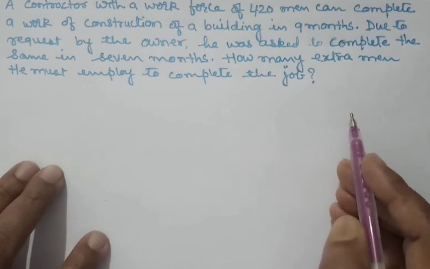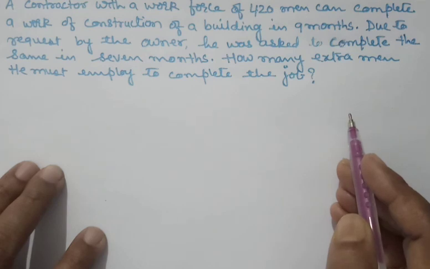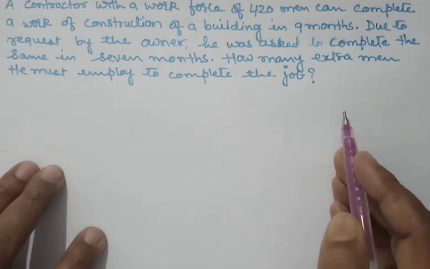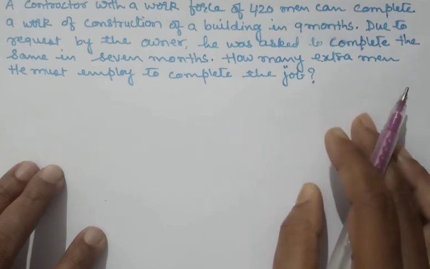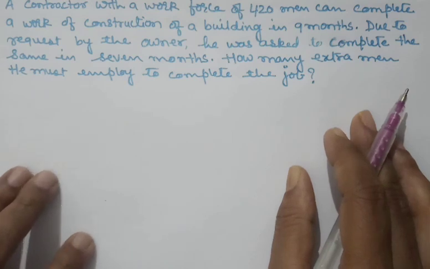Now it is very clear, if you want to complete the work earlier, you have to employ more men. That is, if time is decreasing, then you have to have more people at work. That means if x is increasing, y is decreasing, and if x is decreasing, y is increasing. So this is a case of inverse variation.